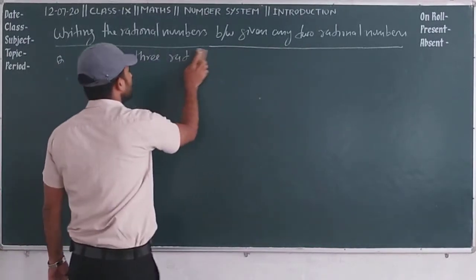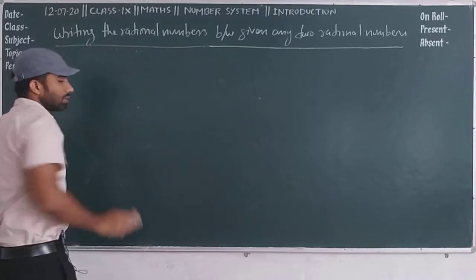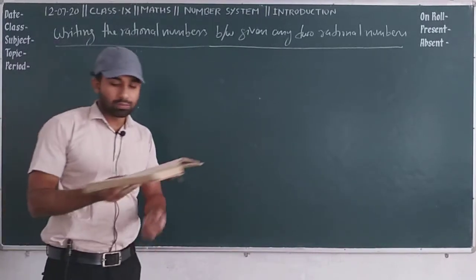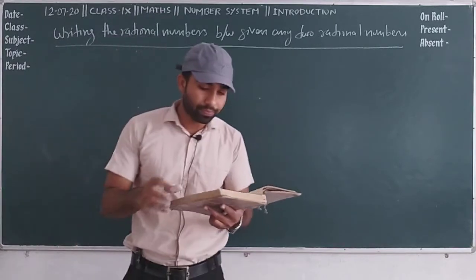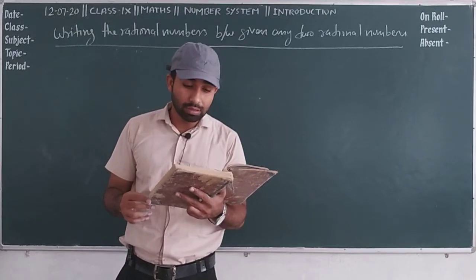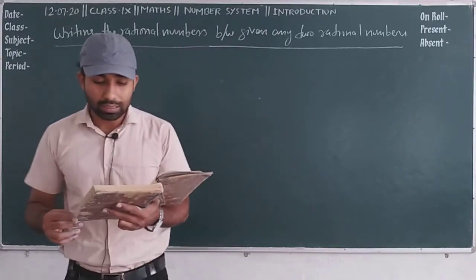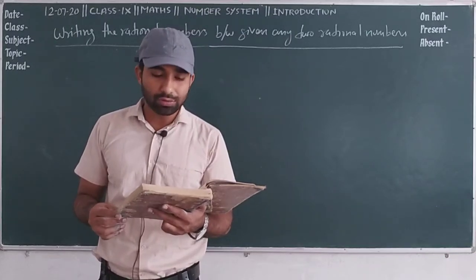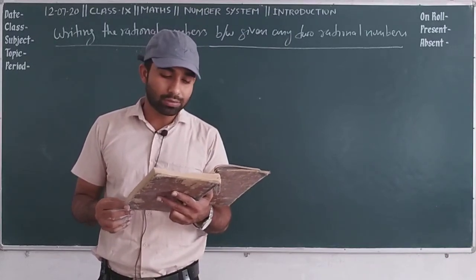I hope you understood all the things. In exercise 1.1 some more things are given, that is, is 0 a rational number? Can you write it in the form p by q? This question is for you, try to find the answer of this question.